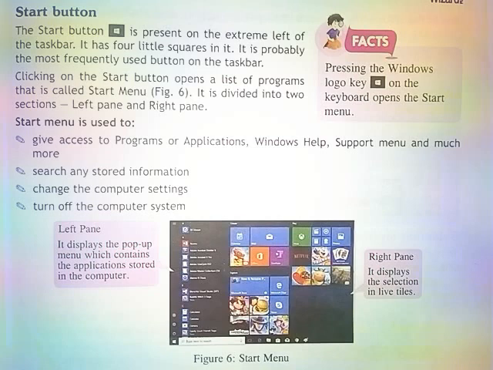Left pane. It displays the pop-up menu which contains the applications stored in the computer. Right pane. It displays the selection in live tiles. Start menu is used to give access to programs or applications, Windows Help, Support menu and much more. Search any stored information. Change the computer settings. Turn off the computer system.